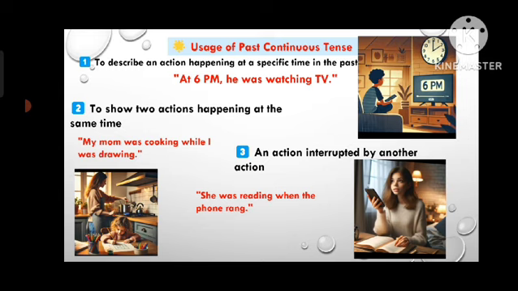So in this picture, a mother is cooking while a child was drawing. Another use is an action interrupted by another action, like she was reading when the phone rang.